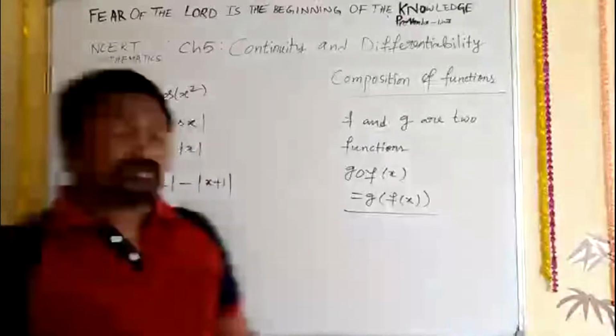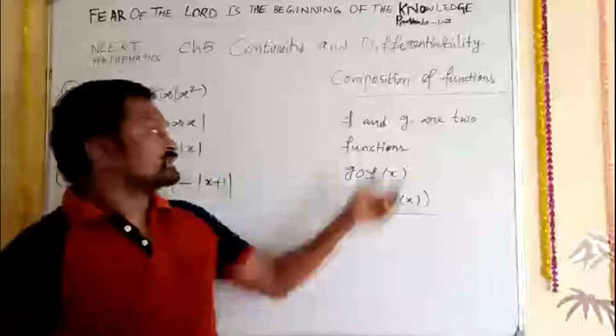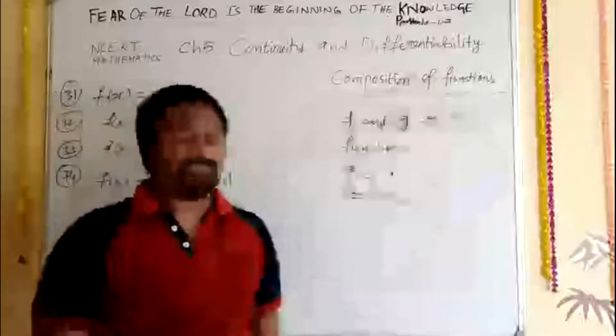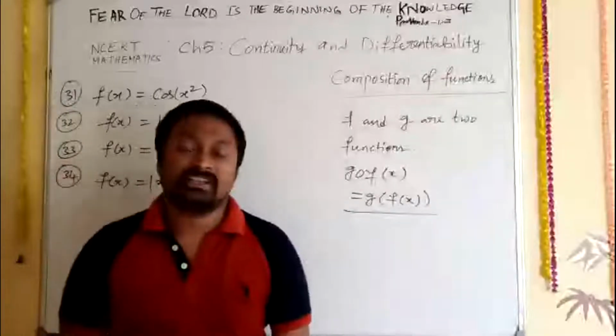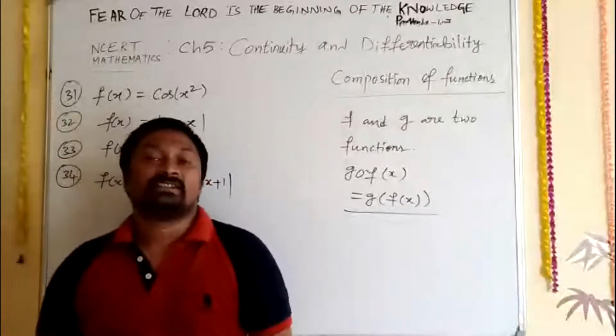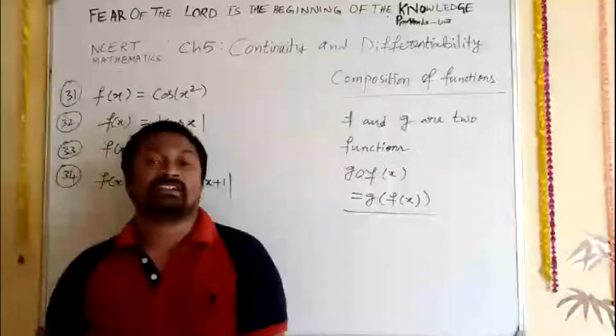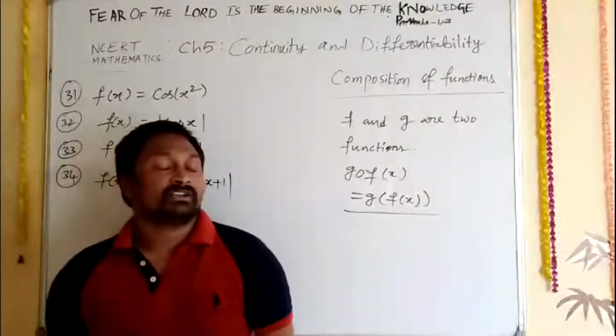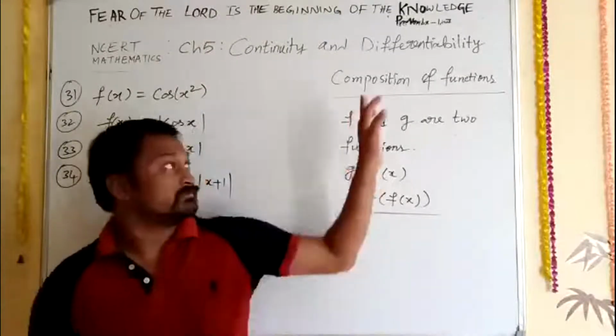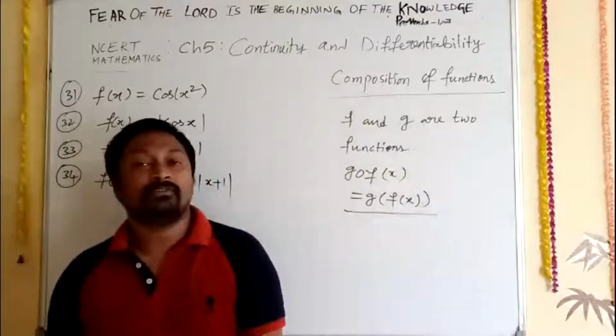So today we are going to discuss what is the composition of functions. Composition is simply mixing two functions together, joining two functions together. We can call it a composition of functions.